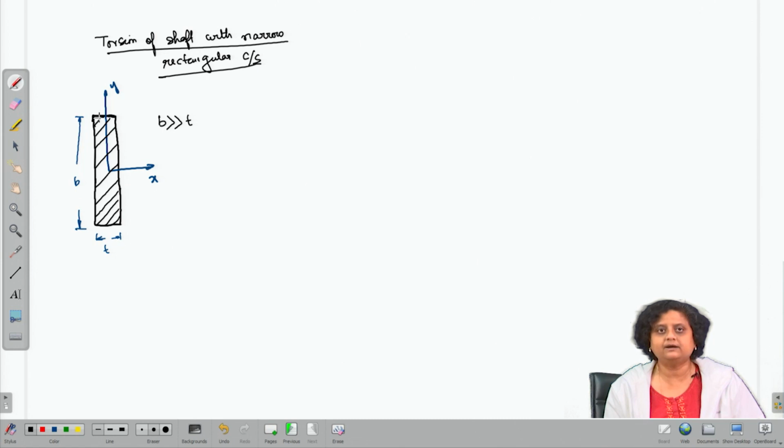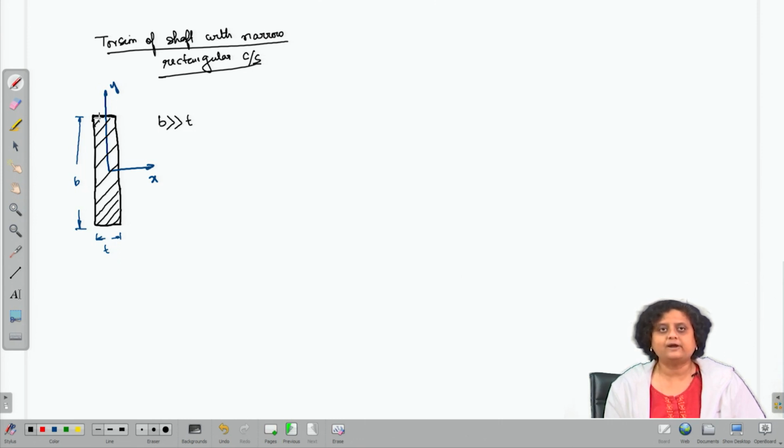Let us consider a thin membrane which is of the shape of this thin rectangular cross section with one side as B and the other side as T. Now, let us imagine all the forcing and boundary conditions on the membrane as we have discussed earlier. Now, imagine how the deformed shape of the membrane is going to look.